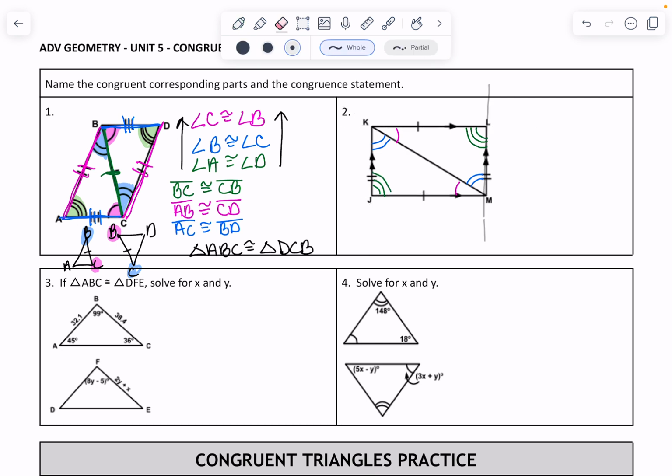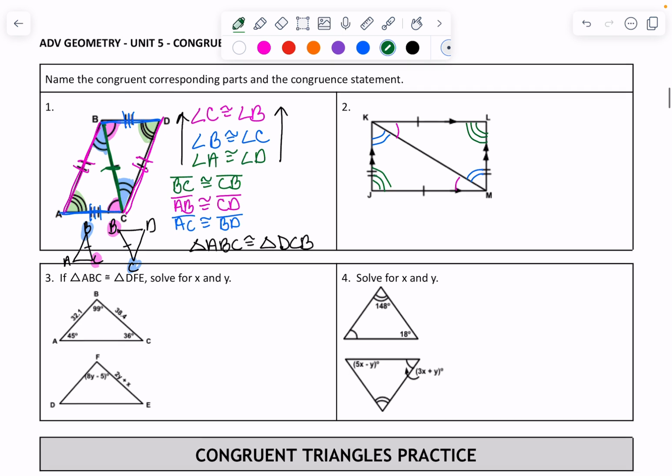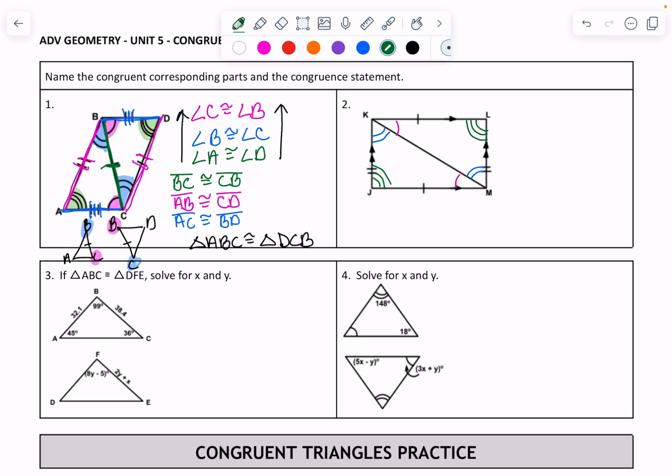All right, let me get rid of all these extra lines now that I've explained it. Okay, so all of the angles.